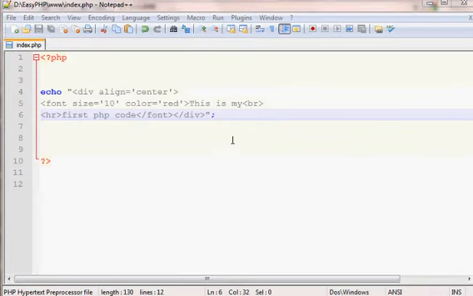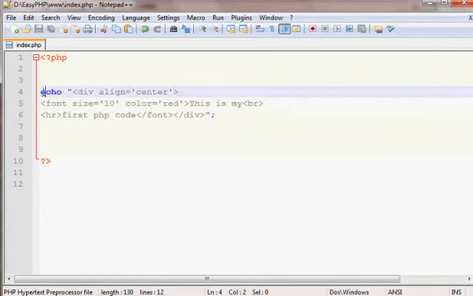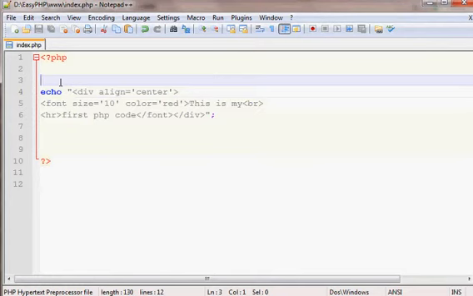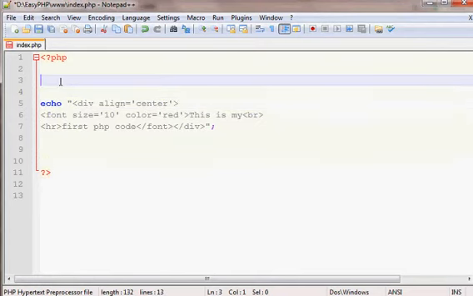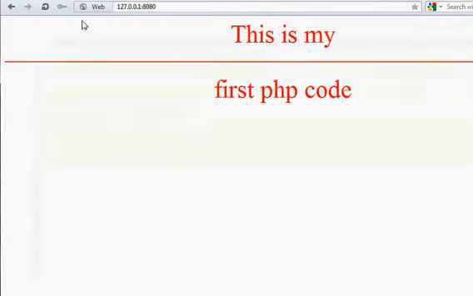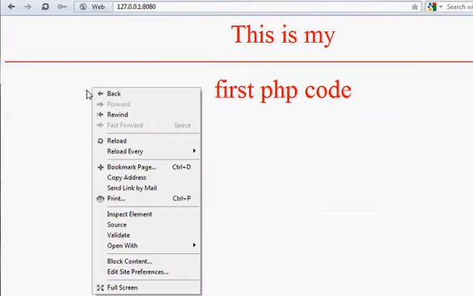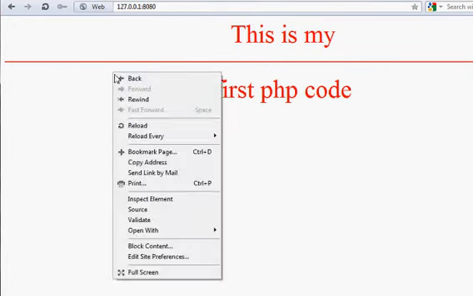So this is part 2 of Absolute PHP Basics, and there are a lot of functions in PHP. For example, echo means that it echoes something out. If you write something here, like text equals "this is my text", and save it and then browse it in your web browser, it will not show anything.